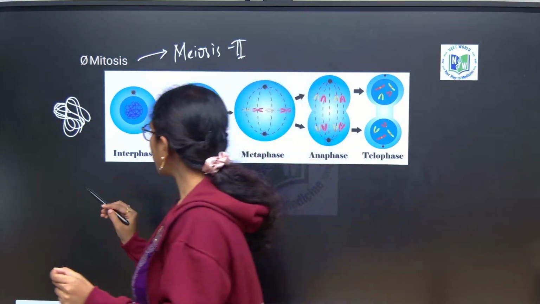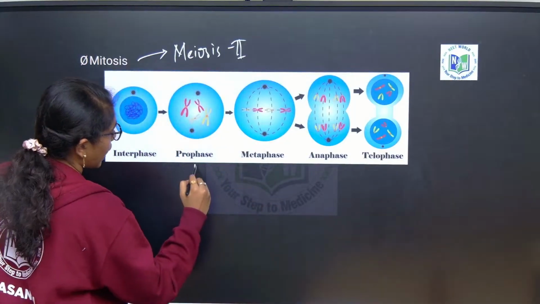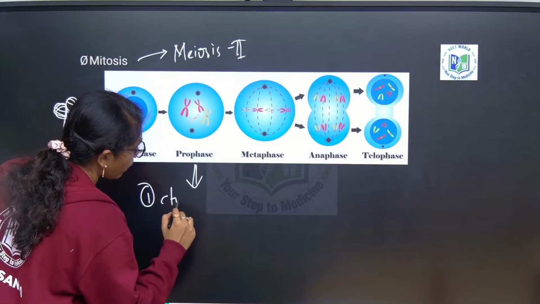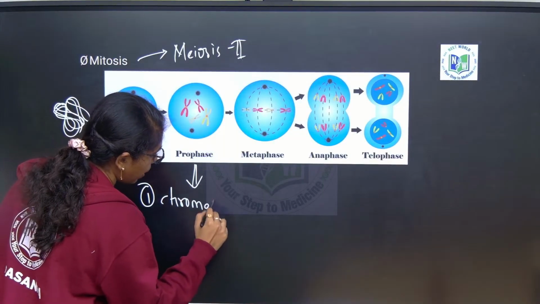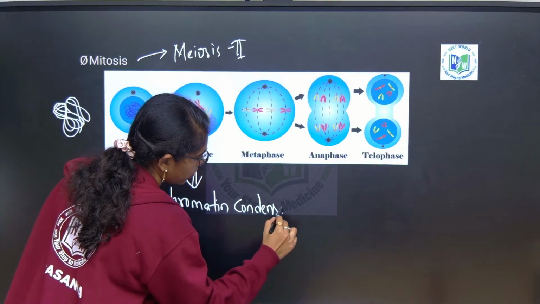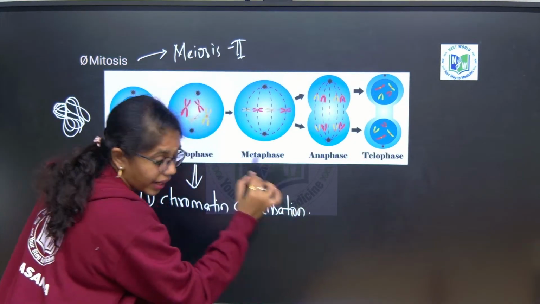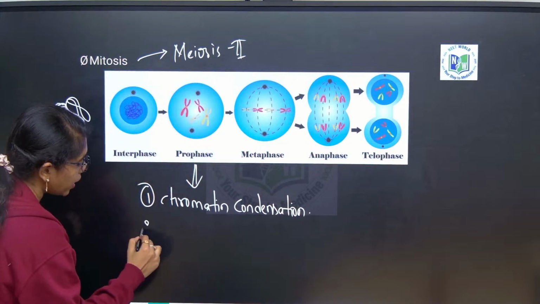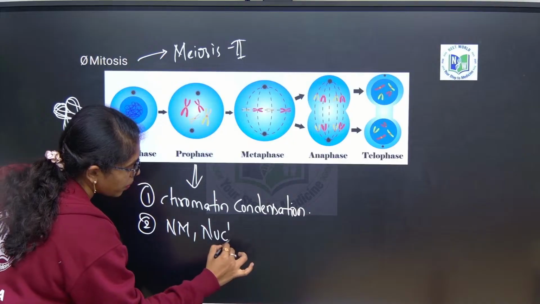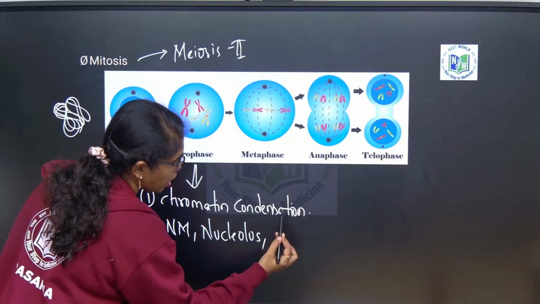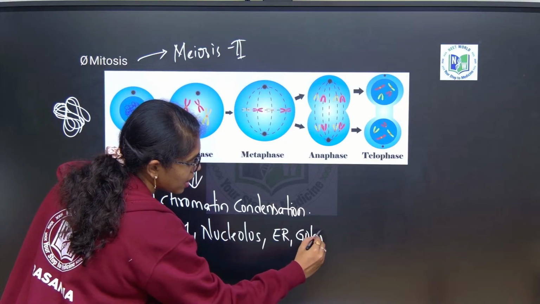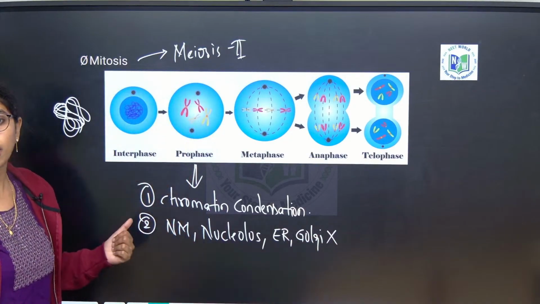Okay? So, here in prophase, the very first event is chromatin condensation. What is that? Chromatin condensation. Fine. And the second most important thing is nuclear membrane, nucleolus, and all the organelles like endoplasmic reticulum, Golgi bodies will disappear at the end of prophase.